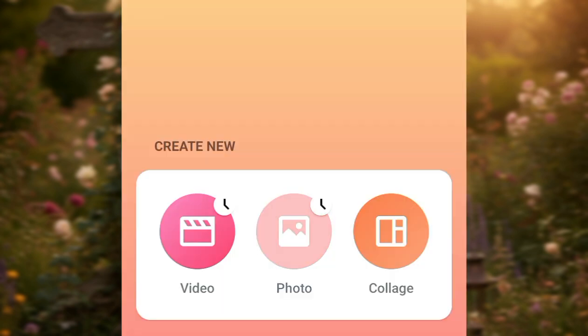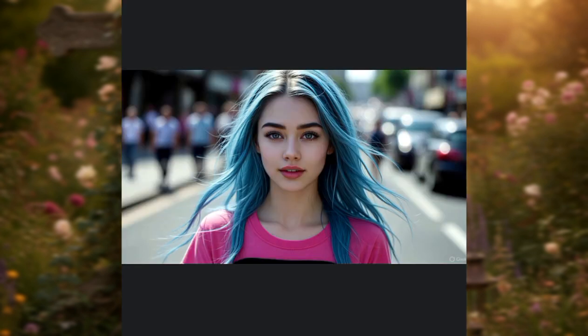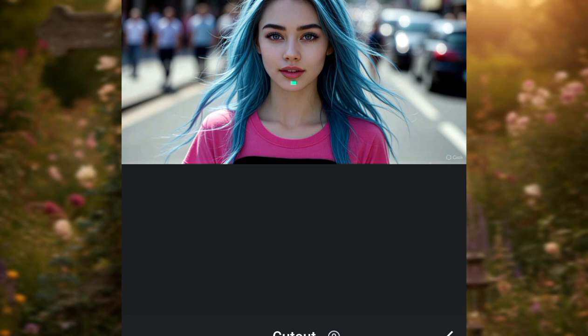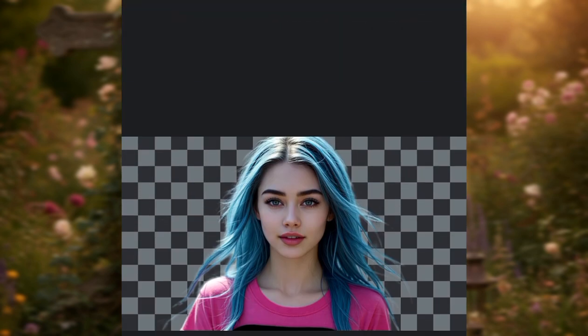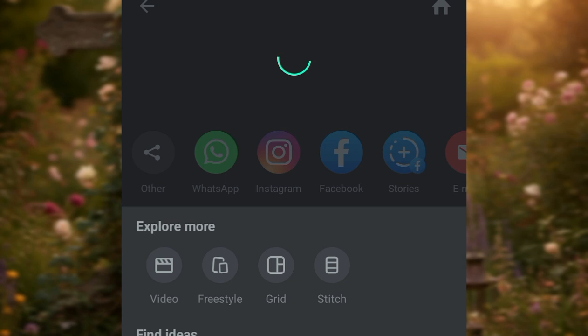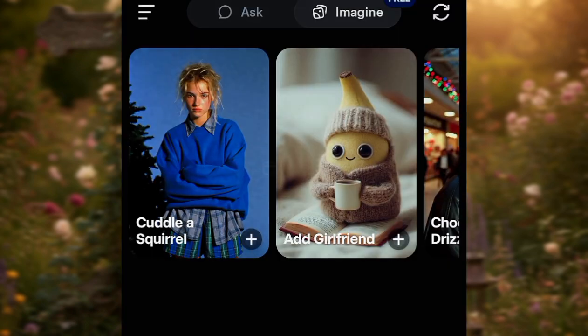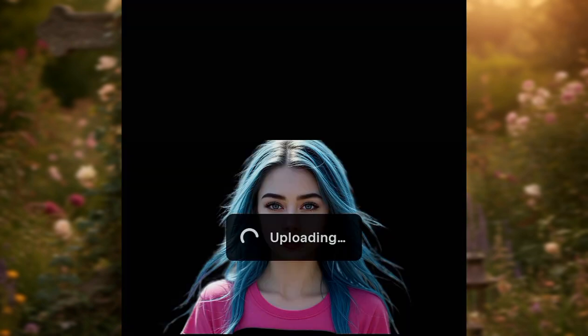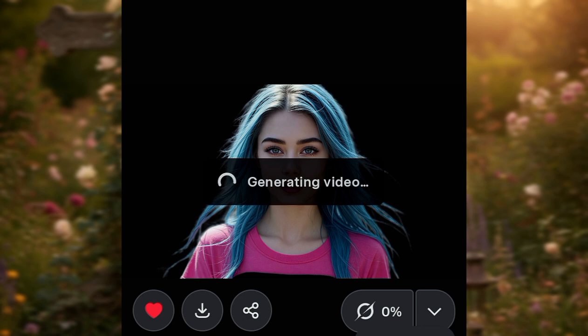But before we do that, we have to remove the background of our image. So we use InShot to do that. We click the image feature, import the image that we generated, then use the cutout option to remove the background and save the image. Now we go back to Grok AI, switch from the ask feature to the imagine feature, and then import that image.